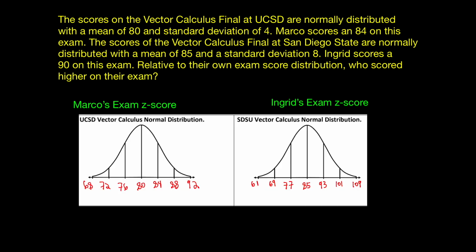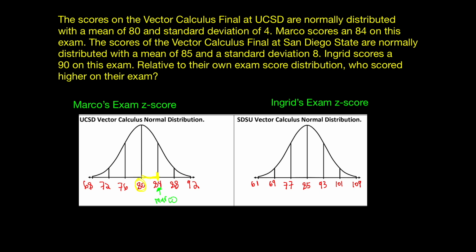And I can put this on the normal distribution to see this more visually. For Marco's score, we were centered at 80. That was the mean. And his z-score was 1. He was 1 standard deviation away because he got that 84. So you can see that Marco is 1 standard deviation away from the mean.